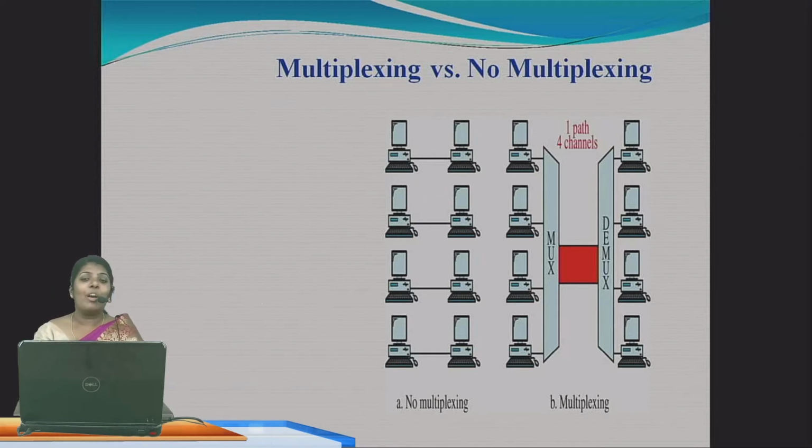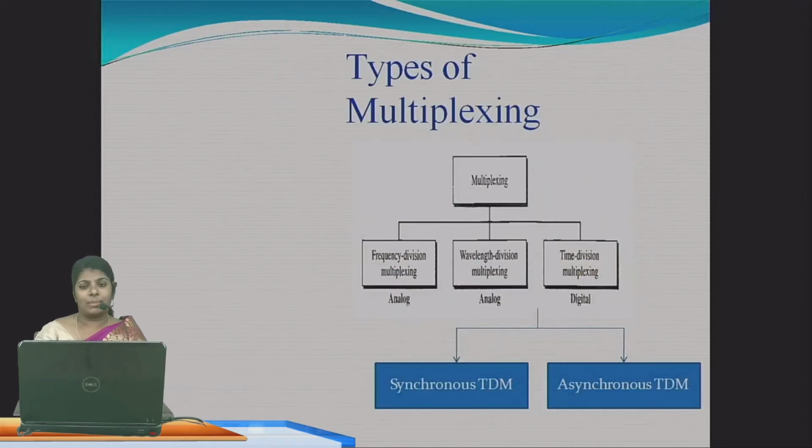So you can see here, for the 4 systems, we are sending the signals over only one data link. But in the first picture, 4 systems are there, and to send signals to the 4 systems they need 4 data links. In the next one, multiplexing, 4 systems are there. How are they sending? With one single data link. They are sending the signals to the 4 systems with one single data link. So many signals in a single data link.